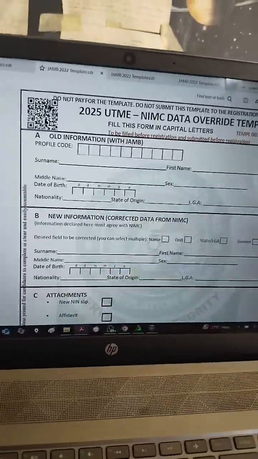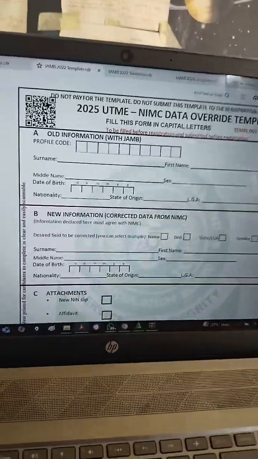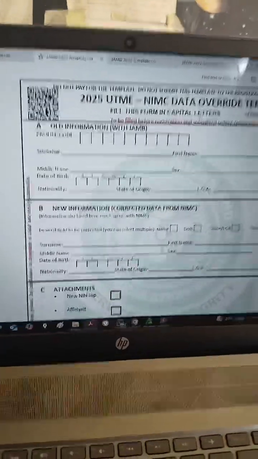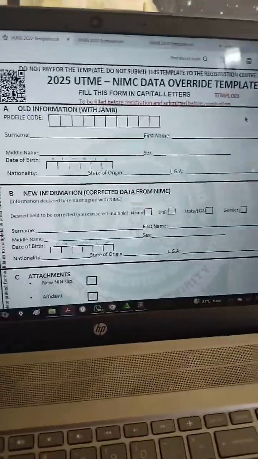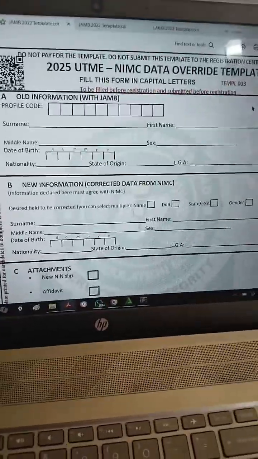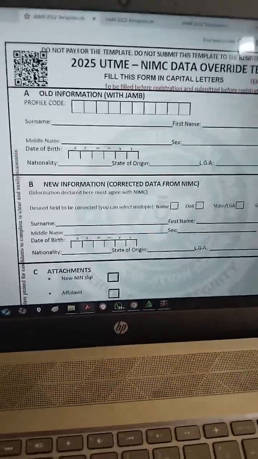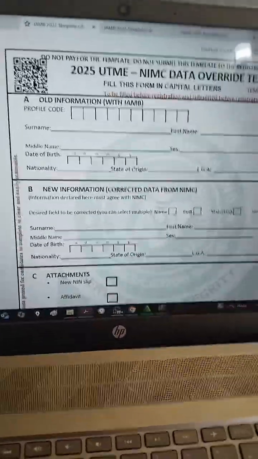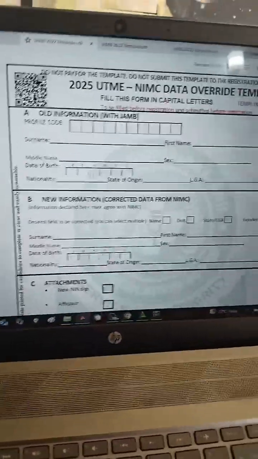So he had an issue. The previous year, 2023, he couldn't get admission. So in 2024, he went to NIN and changed it. But when he came to register JAMB, he just went ahead and registered, and that same old information came up. Can you see that? You have to first, there's a charge for this. This is the charge now. You have to first tell them at the CBT center, I want to have a change.